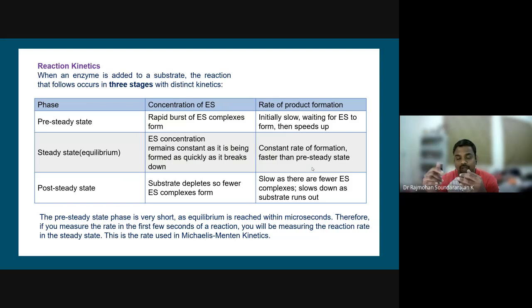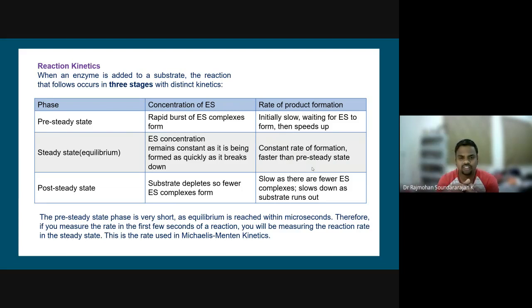So there will be no product formation, therefore intermediate formation will take place in a burst, like there will be quick formation of the ES complex. Then comes the steady state condition, where the ES concentration remains constant, and the product formation is slowly increasing.